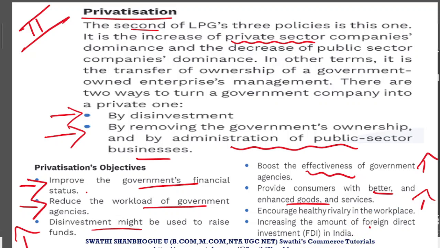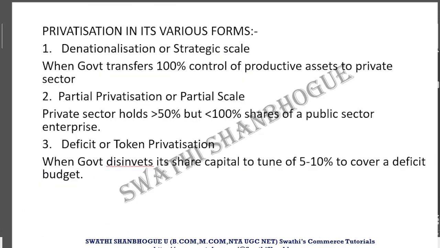And also the FDI in India, that is the foreign direct investment, started to increase day by day. And then came the phase of globalization. But before that, privatization has various forms or stages in which it took place. So let us see them one by one.